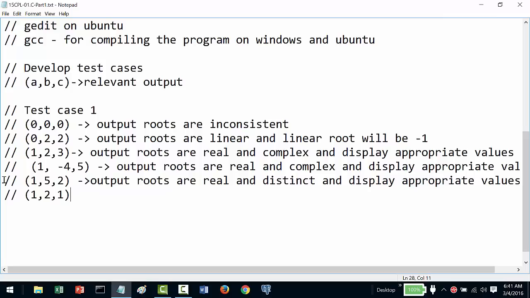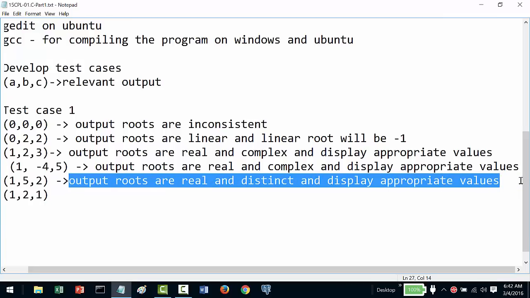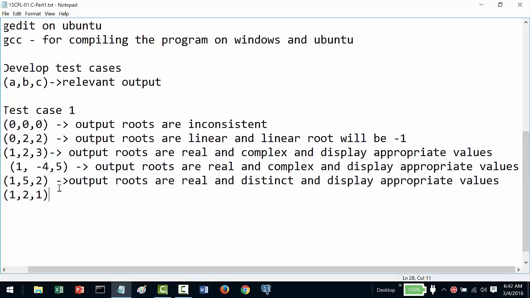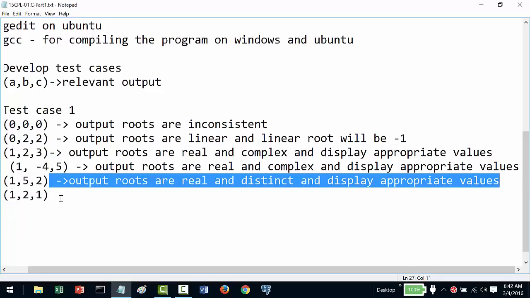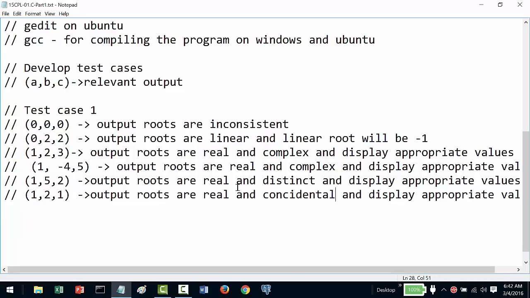So 4 minus 4 is 0, and the discriminant is 0. Then my roots will be real and coincidental. If it works for these conditions, it should work for almost all conditions.